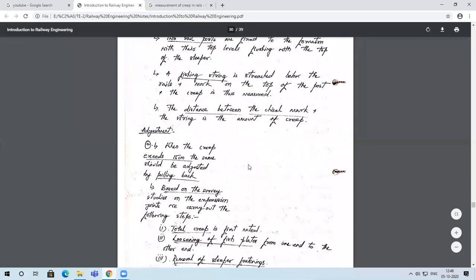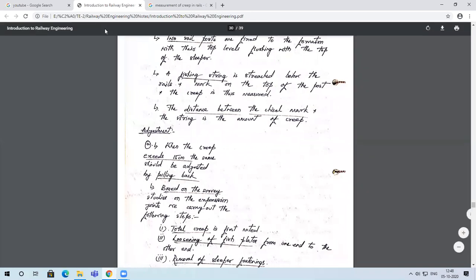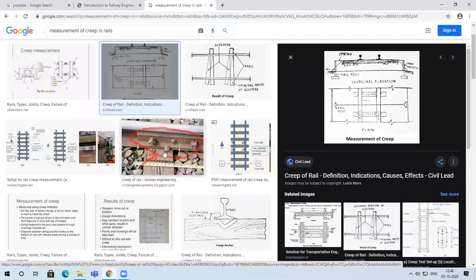Okay, so normally when the creep exceeds 15 centimeters, then it gives an indication that you need to adjust the rails. So one way is to loosen all these fastenings that you have used. Fastenings would be fasteners like Pandrol clips, or anchors which will be holding the rails in position.